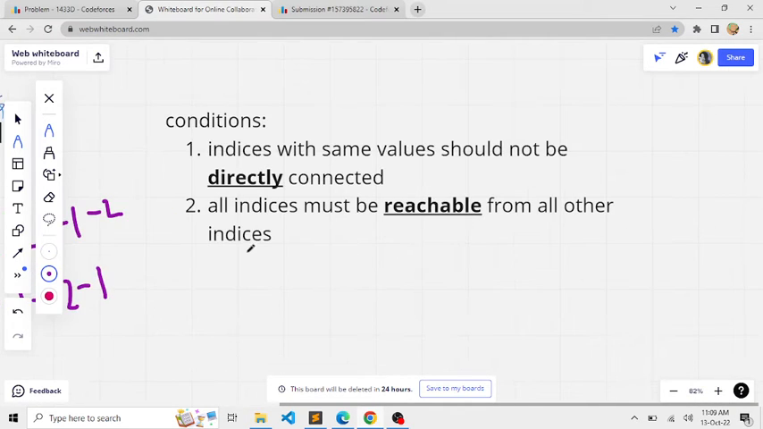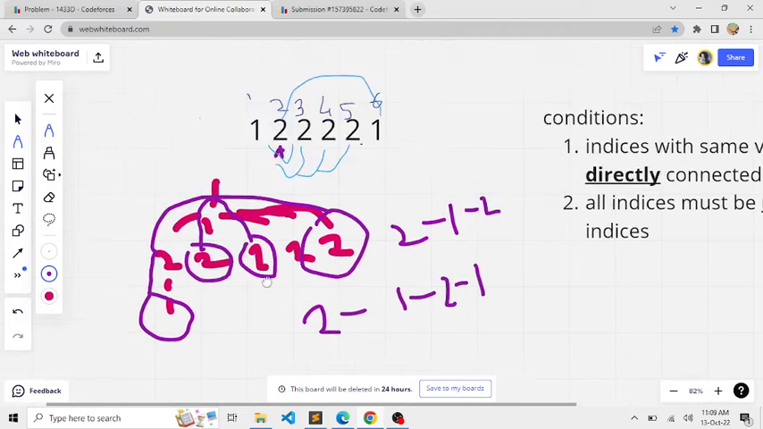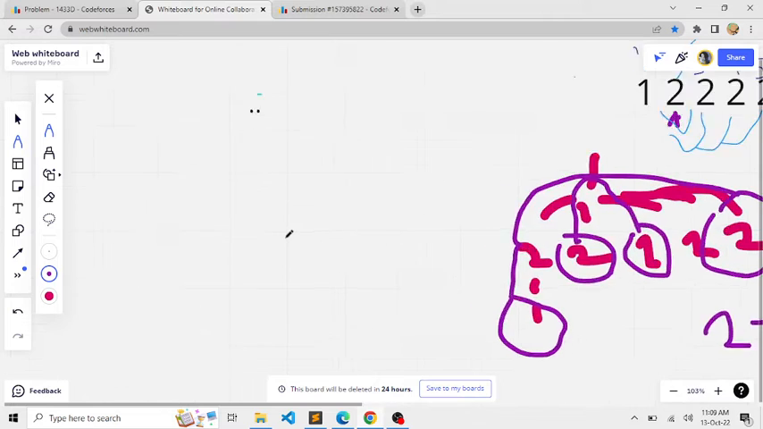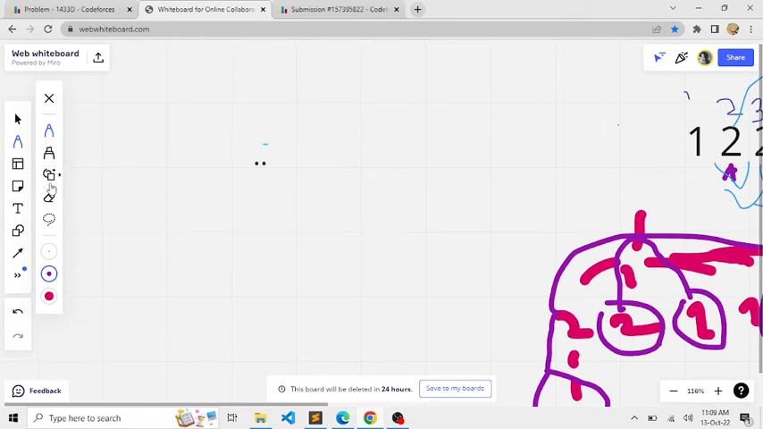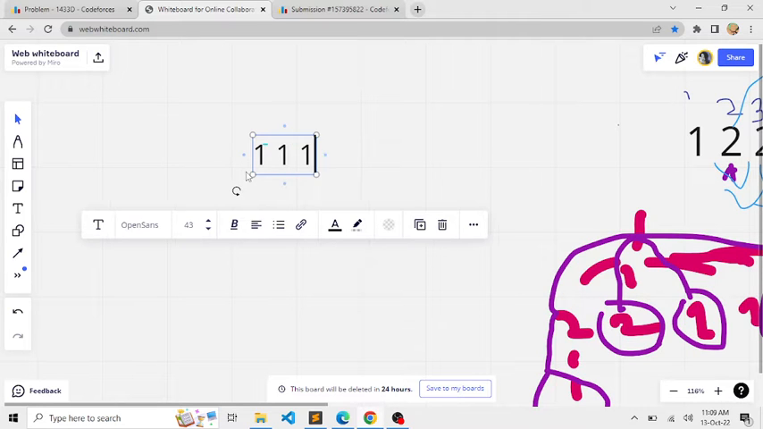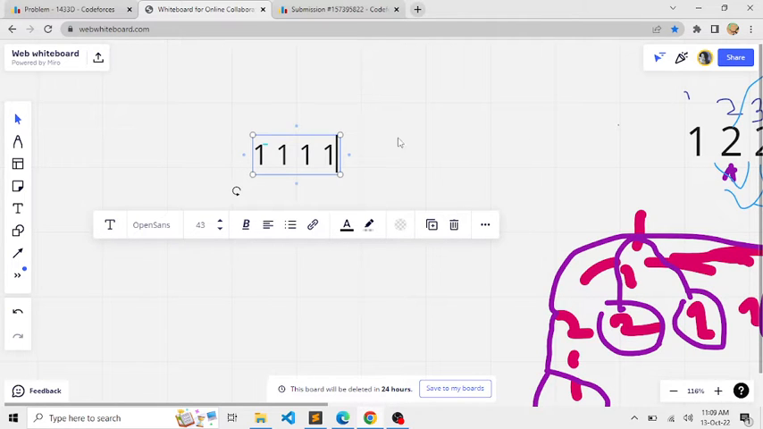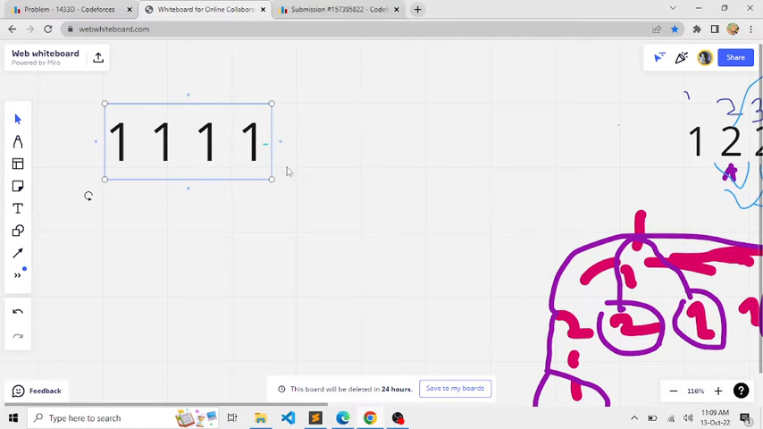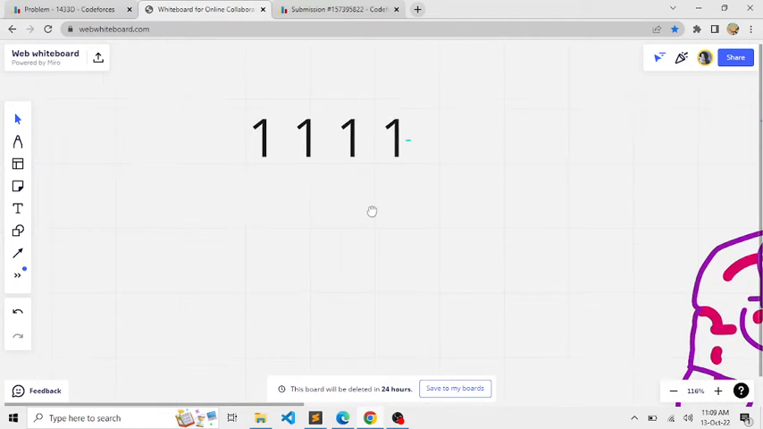All the conditions can be satisfied using this approach. Now let us see an example where cities can't be connected using the roads. Let me write an example. Let's say the districts we were given were in the form 1 1 1 1. That is, all the cities belong to a similar gang, or all the indexes have the same value.